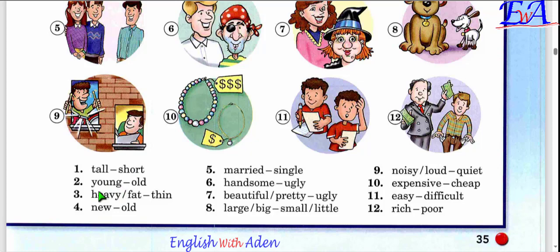Young is Y-O-U-N-G, young, and old, O-L-D. Young, old. Heavy, fat, thin. Heavy is H-E-A-V-Y, fat is F-A-T, thin is T-H-I-N. So heavy or fat, and thin.